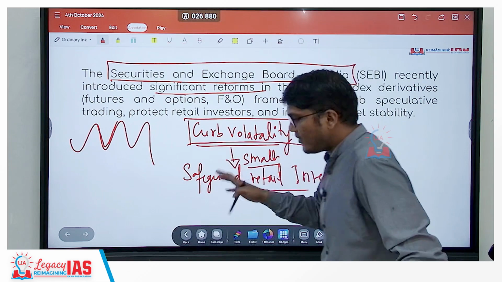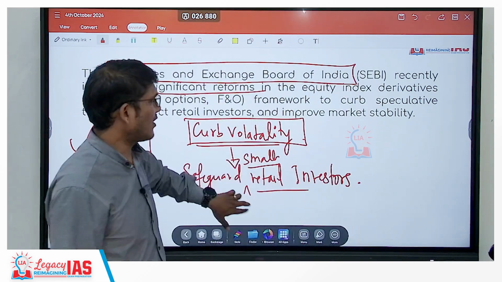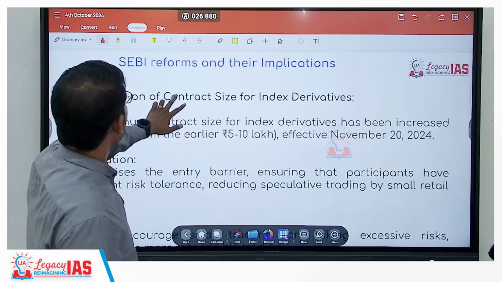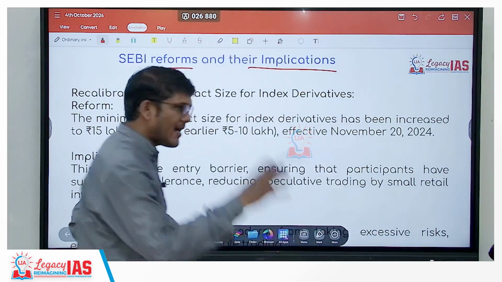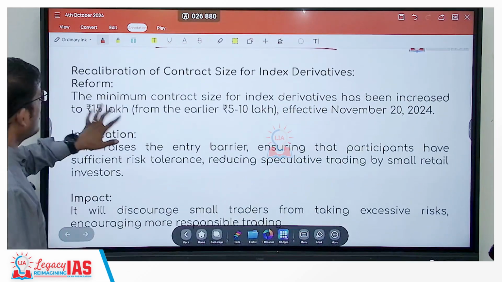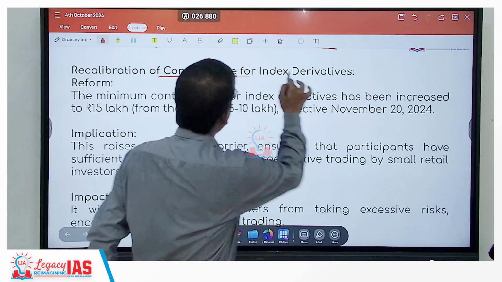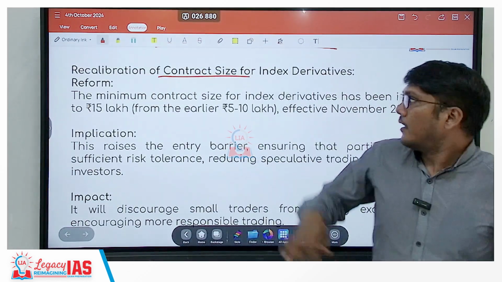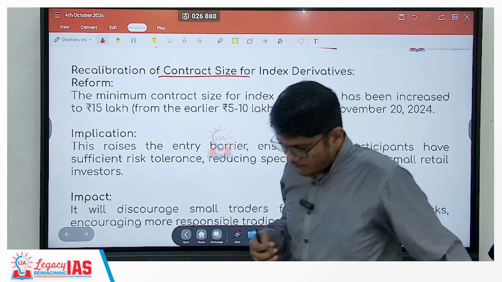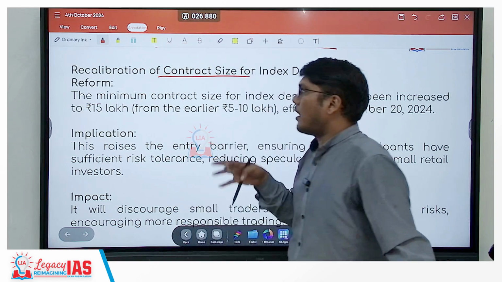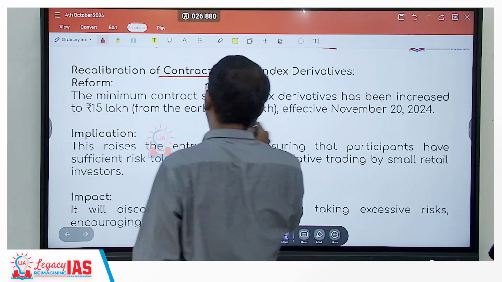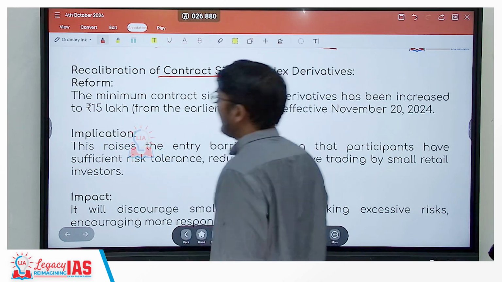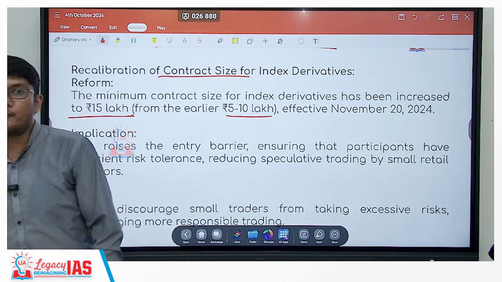And to address that, to safeguard them, SEBI has come up with certain reforms. Let us see what these reforms are and what are their implications and impact. So first is recalibration of the contract size for index derivatives. Now, what is this all about? So the minimum contract size earlier was 5 to 10 lakhs. Now it has been increased to 15 lakhs.